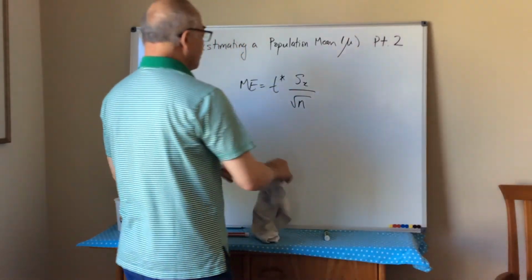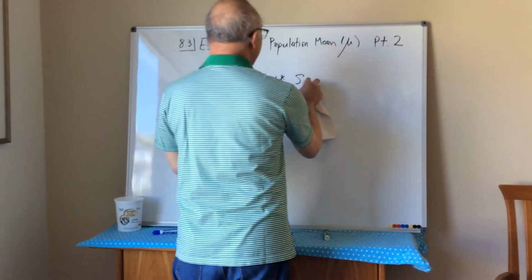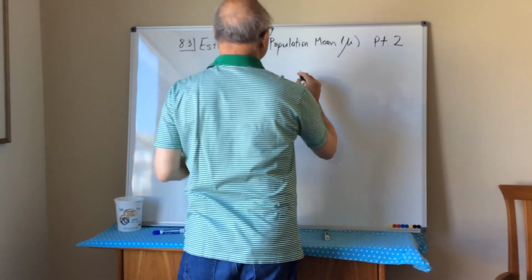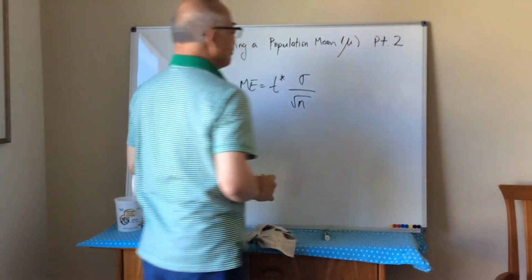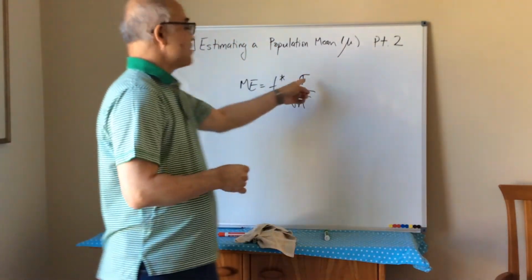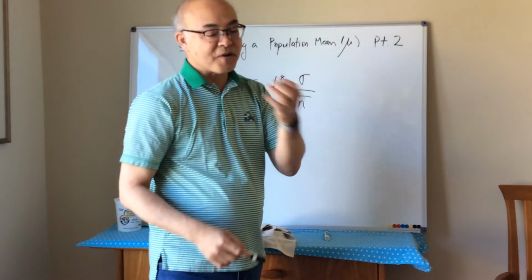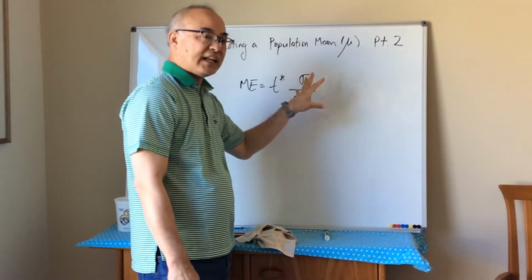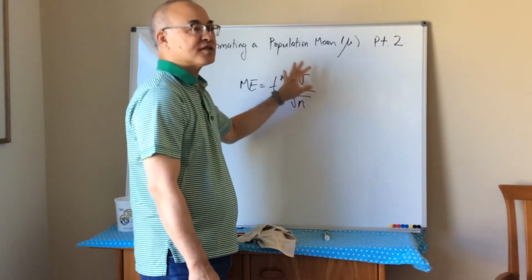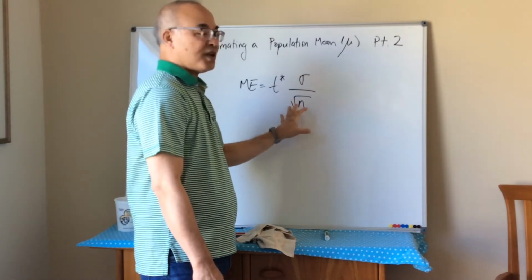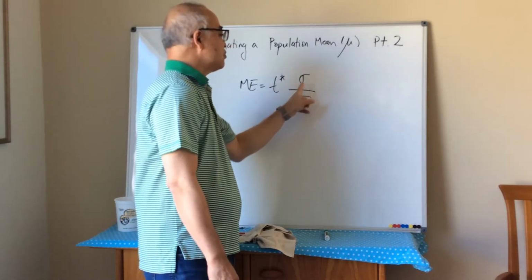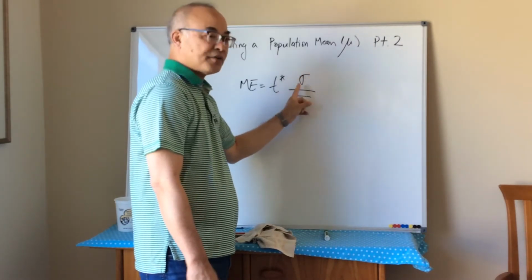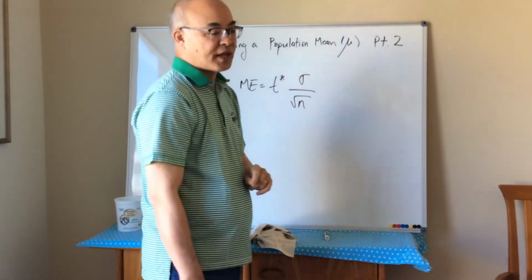What we do is go ahead and use this. Well, you will say, well, I don't know this guy either. And you would be correct. So the way we do it is we find a study that looks similar to what we are doing, use the result that they got for their standard deviation, and just put that in there.